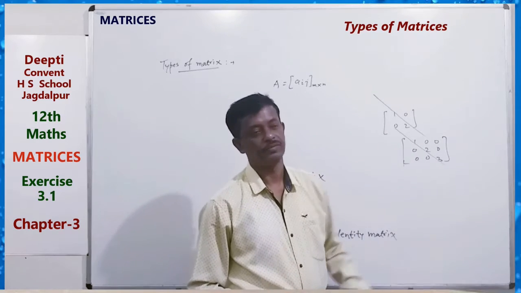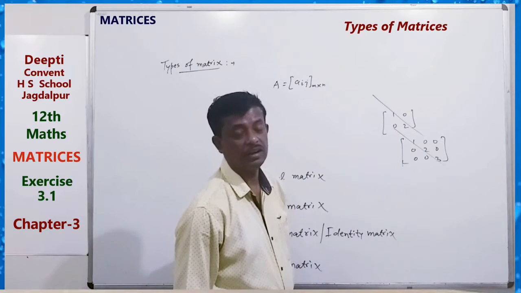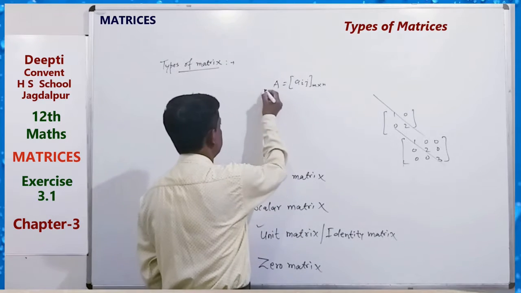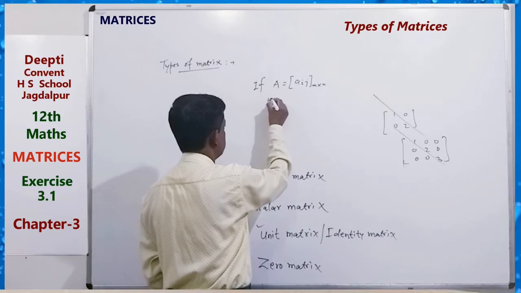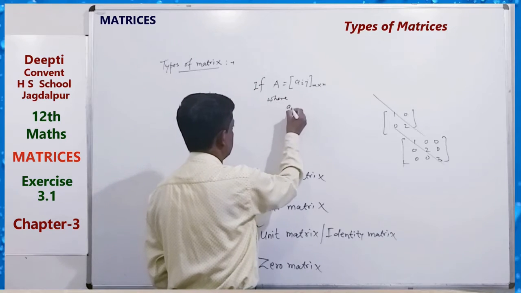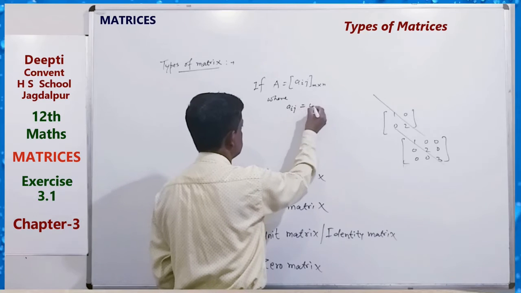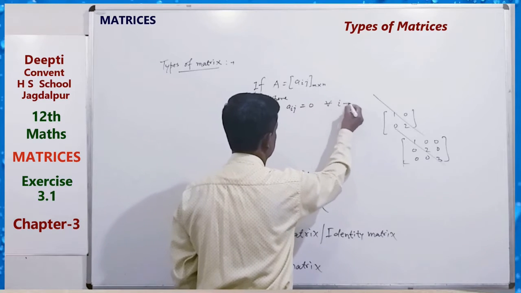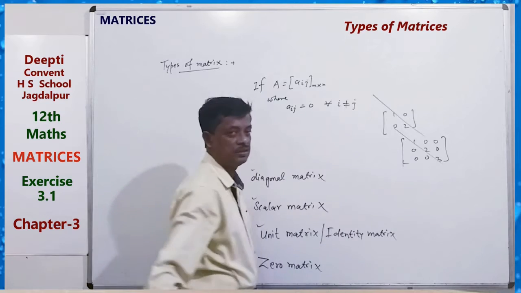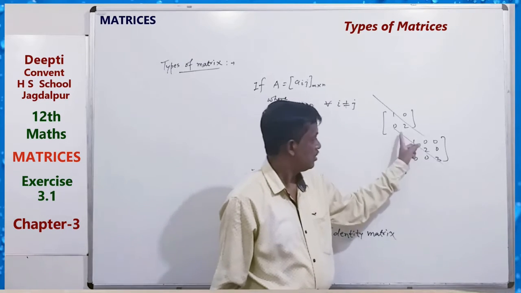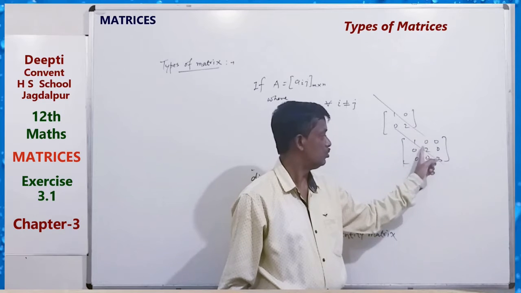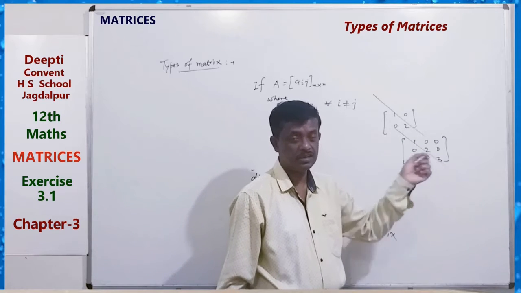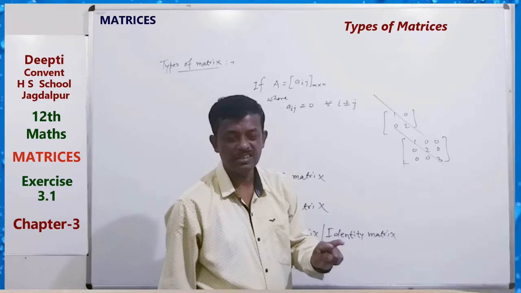Then that is called a diagonal matrix. Here Aij equals 0 for all i not equal to j. In diagonal elements we know A11, A22, A33, where the values of i and j are equal.